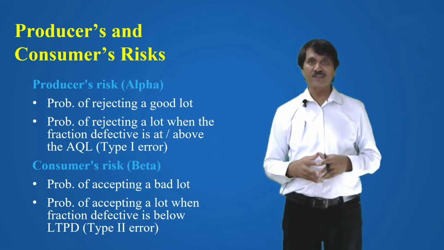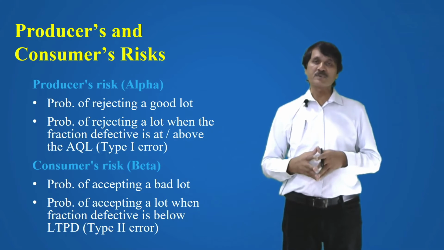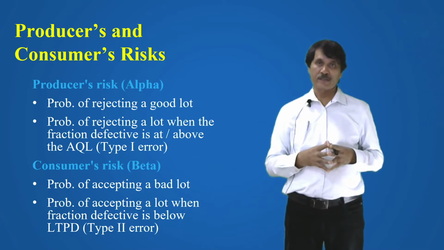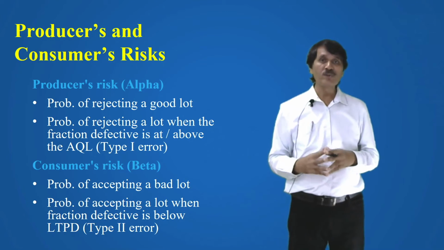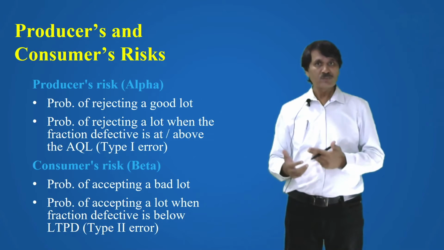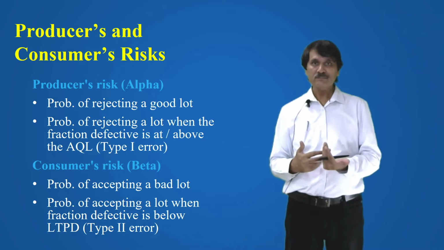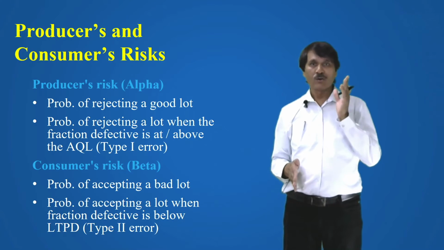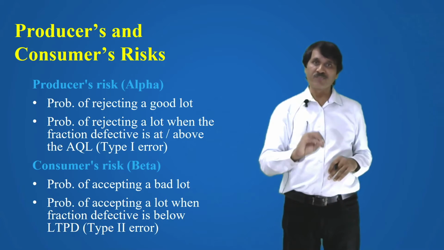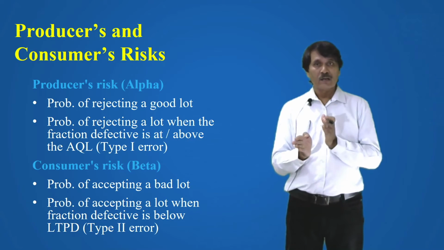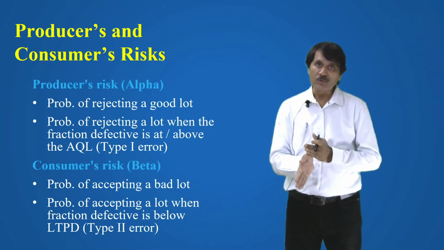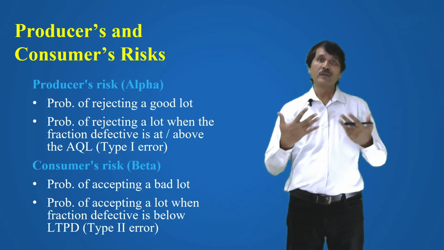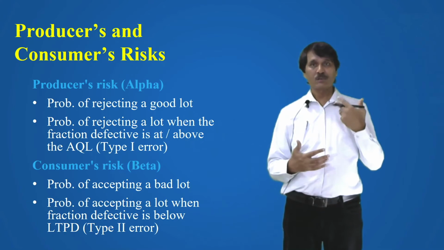Producer's and consumer's risk: in the case of the producer's risk, which is represented by alpha, it is the probability of rejecting a good lot. When you are rejecting a good lot, who is at risk? Obviously the producer. So this is known as the producer's risk. The probability of rejecting a lot when the fraction defective is at or above the AQL is known as type 1 error. This is the risk for the producer that his lot was good but it was rejected. This is known as alpha, or producer's risk.